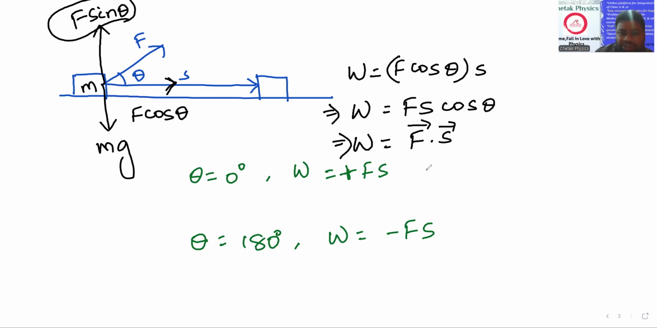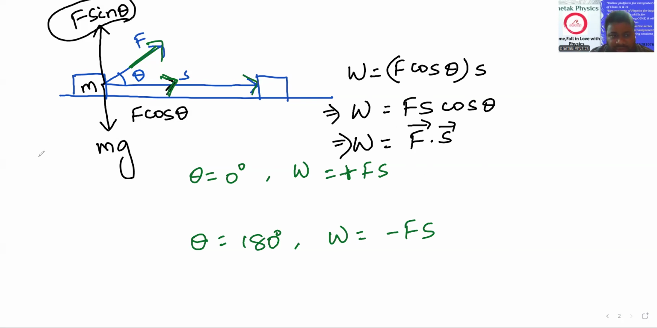Acceleration on the body is positive definitely, so the velocity of the body is increasing. Clear? Otherwise the velocity is decreasing. See properly, force is dragging the body. If theta is 0 degrees, this force will act along this direction and it will drag the body along the displacement.